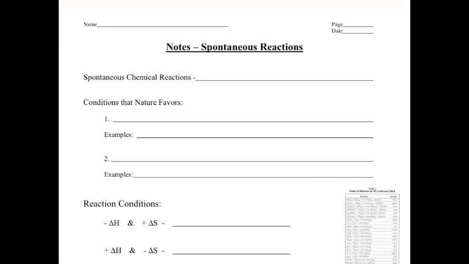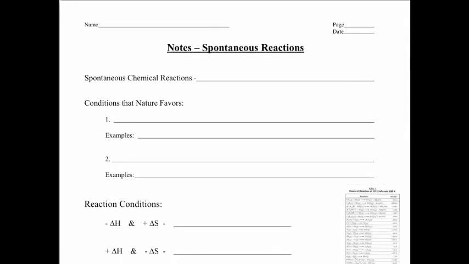Today we're going to discuss spontaneous reactions and the conditions that favor those. Spontaneous reactions are reactions that occur without influence. That means that you don't have to make them happen. They're going to happen on their own accord. Nature actually favors some conditions over others. It actually prefers exothermic reactions because those are reactions that are going to be losing energy. That way energy doesn't have to be added for it to happen.